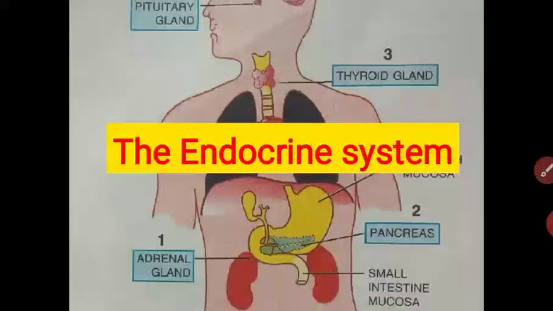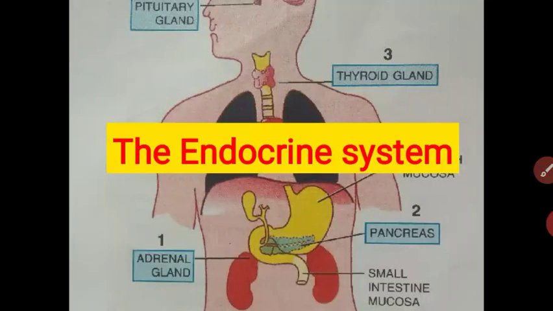Got it, students? What is the difference between organ and gland? Organ means the heart is an organ, lungs are organs, the brain is an organ, meaning the part of the body which does not secrete any secretion. And gland means the part of the body which secretes some chemicals, like the liver is a gland, pancreas is a gland, stomach is a gland. Got it, students? What is meant by gland and organ?